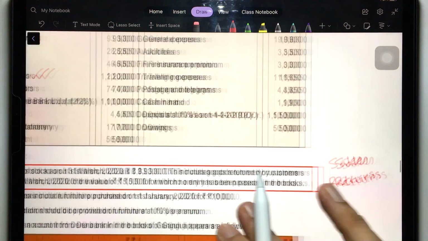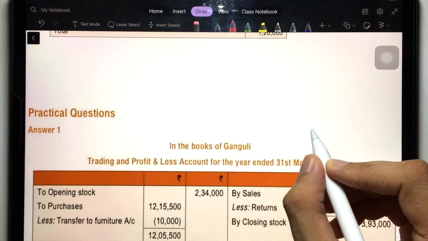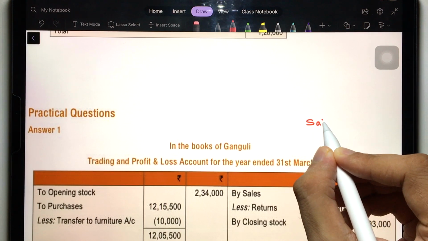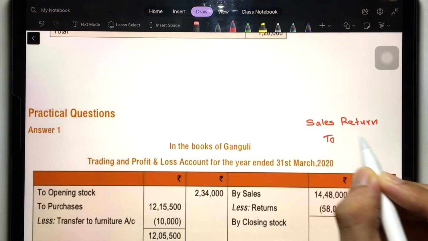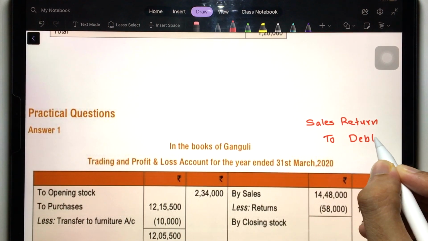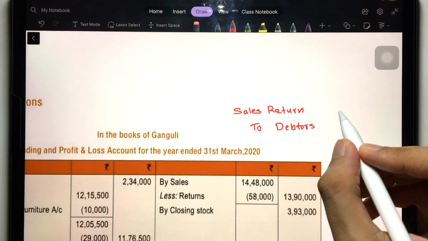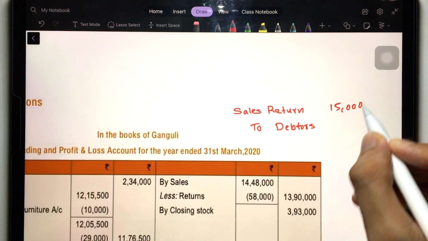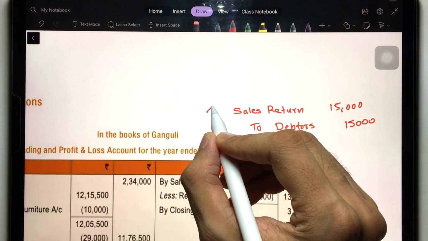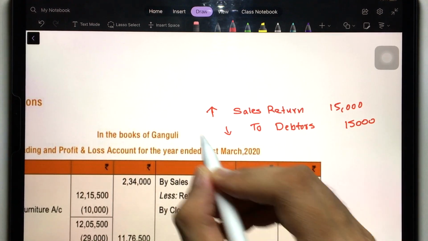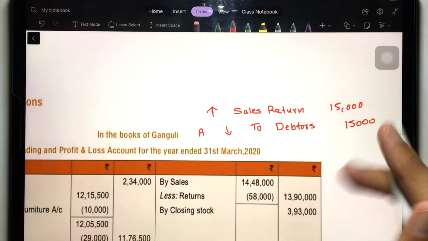So this is an error of omission. What is the entry for sales return? Understand the entry of sales return first. You debit sales return and credit debtor, or customer, or receivables. The amount was 15,000. In this entry, sales return is increasing, and debtor is falling. Debtors is an asset, and it is falling. And sales return is against the sales.